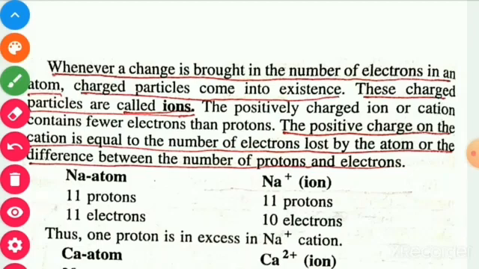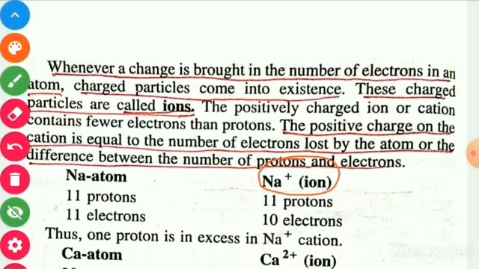For the sodium atom, the symbol is Na, the atomic number is 11 and the mass number is 23. So here 11 is the number of protons as well as the number of electrons. But when sodium loses one electron, it gets converted into a cation. Now sodium is not an element but an ion having a positive charge, therefore it is known as a cation. Now sodium has a plus 1 charge.